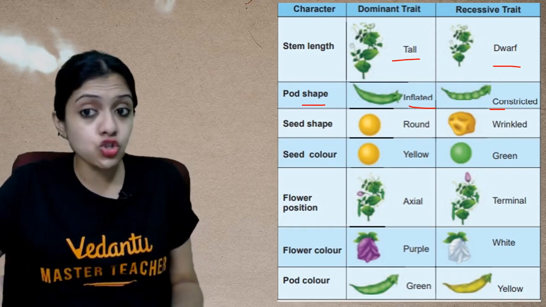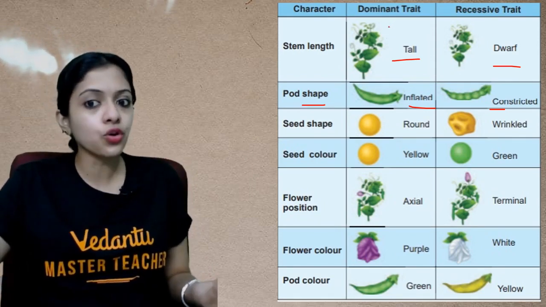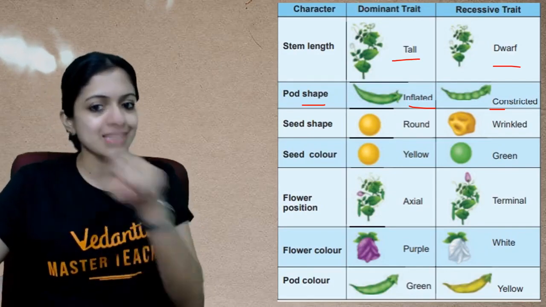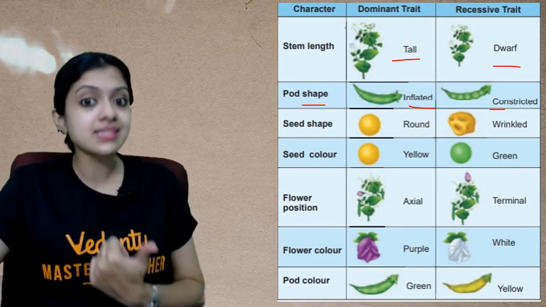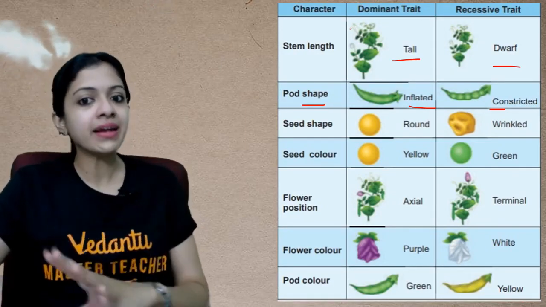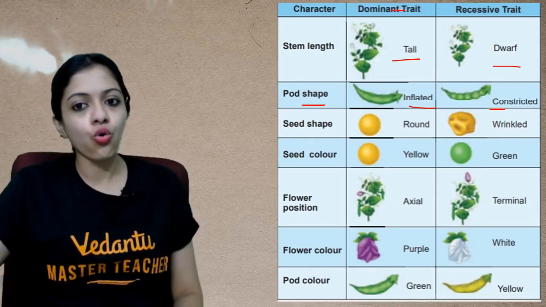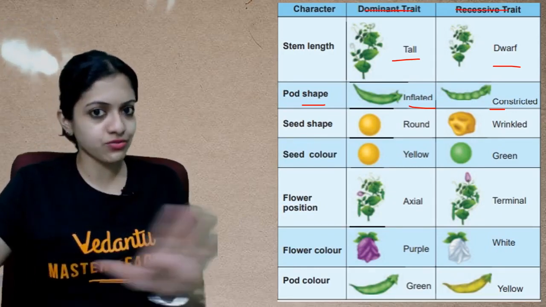And whether it's dominant or recessive, how is it that Mendel knew that? That's a different thing. This table has actually been based on our understanding today, whereas when Mendel started off, he did not know what was dominant, what was recessive, or anything like that.